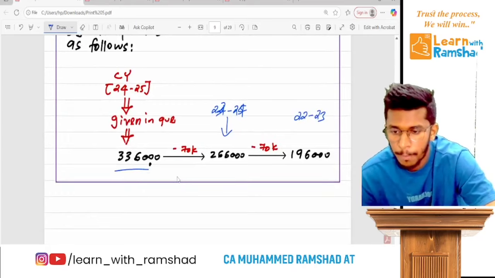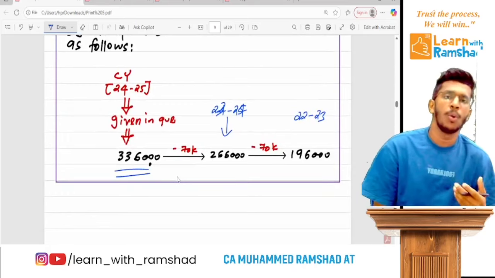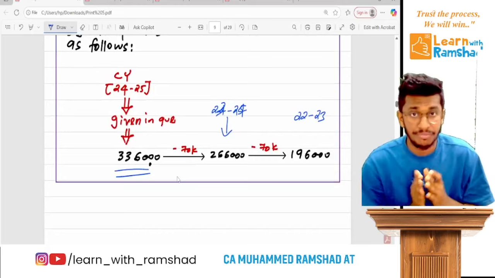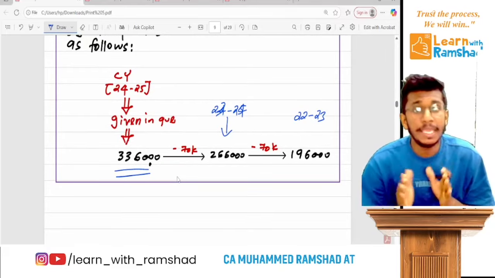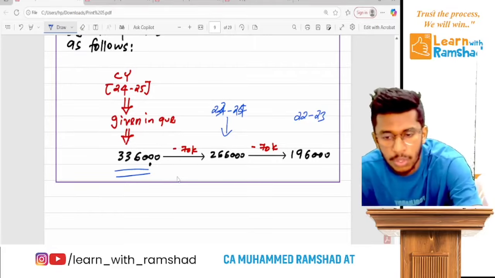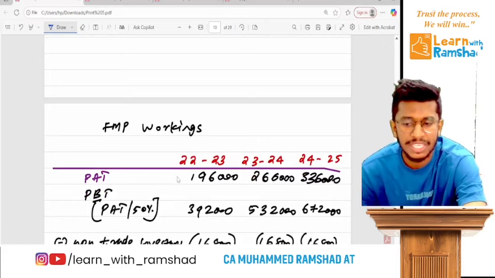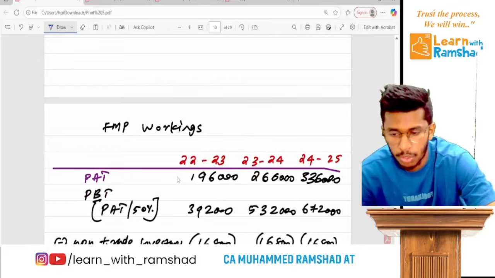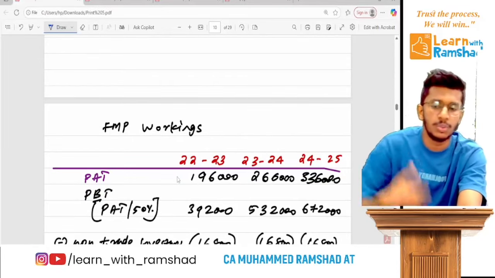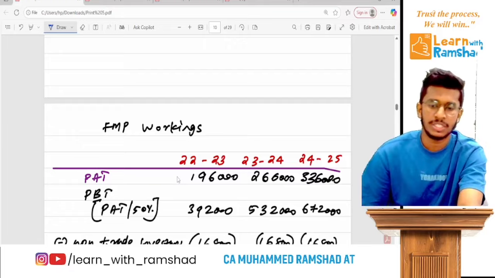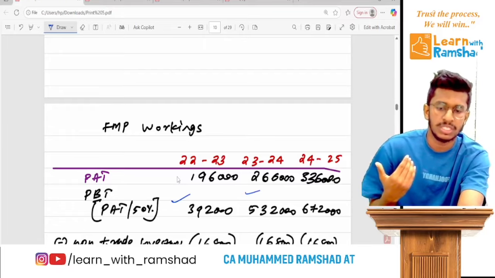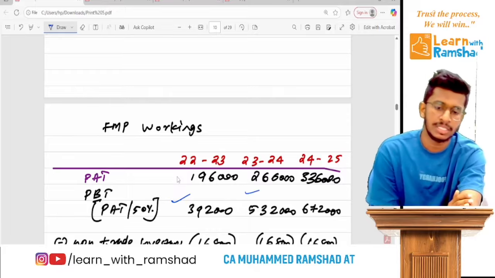Now if you want to calculate FMP, we start with PBT. Now remember, to calculate PBT, PBT is equal to PAT divided by 50%. So when you reverse it, you will get it. Clear? That's it. So 1,96,000 divided by 50%, you will get this. 266 divided by 50%, you will get this.